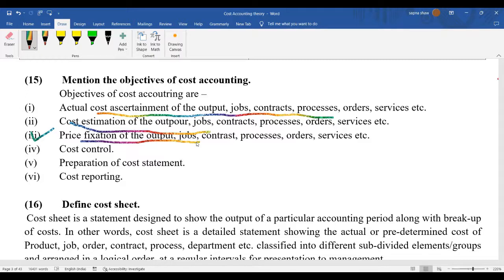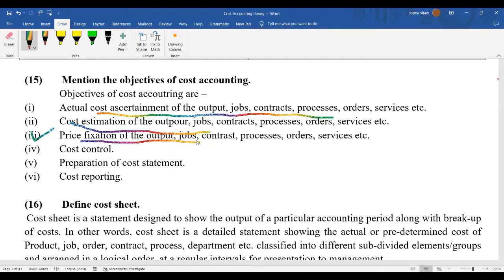This is a very crucial decision a company needs to take, because if we are selling our product and there is a difference of only 2 rupees, maybe people switch to other brands. So that's why price fixation is a very, very crucial task. And this is done on the basis of cost accounting, with the help of cost accounting.